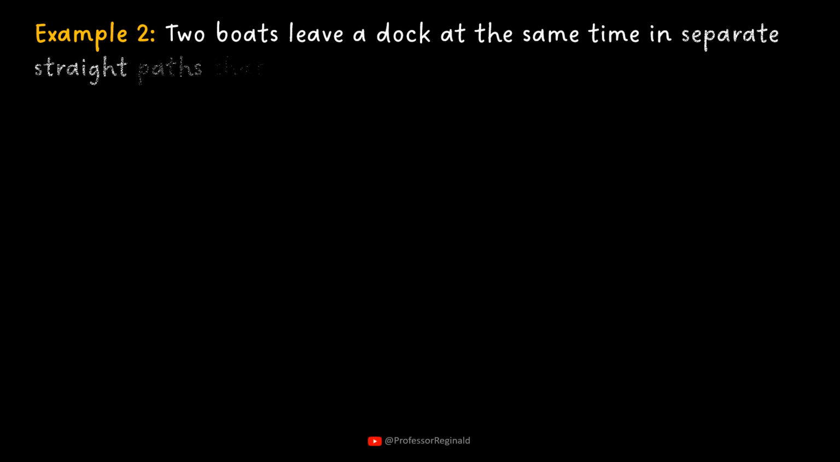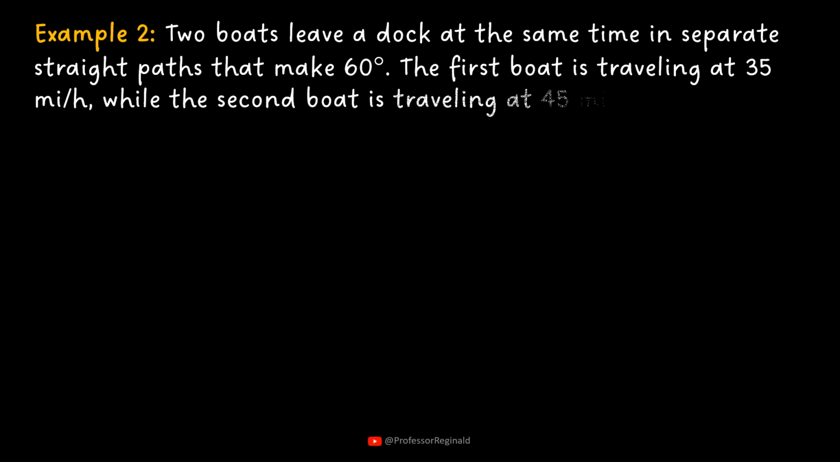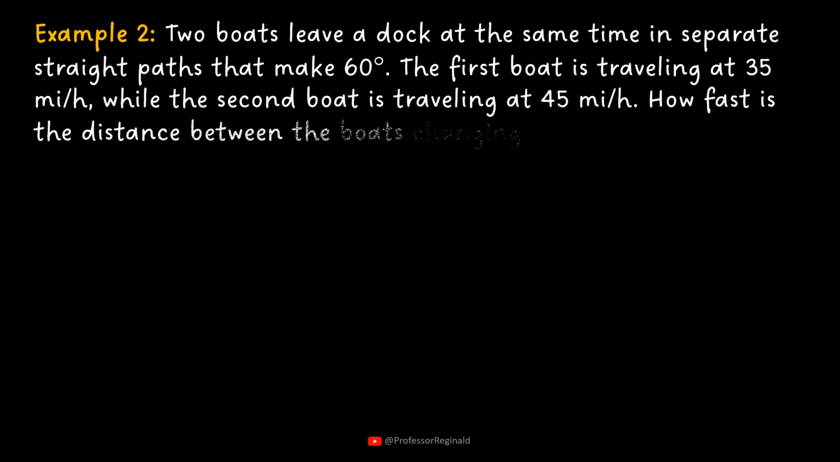Example 2. Two boats leave a dock at the same time in separate straight paths that make an angle of 60 degrees. The first boat is traveling at 35 miles per hour, while the second boat is traveling at 45 miles per hour. How fast is the distance between the boats changing after 0.8 hour?